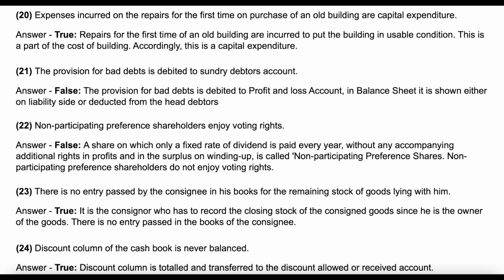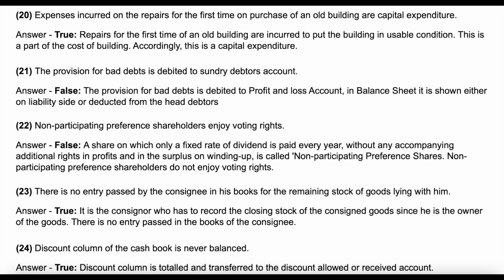Question 22. Non-participating preference shareholders enjoy voting rights. Answer: false. A share on which only a fixed rate of dividend is paid every year without any accompanying additional rights in profits, and in the surplus on winding up, is called non-participating preference shares. Non-participating preference shareholders do not enjoy voting rights.